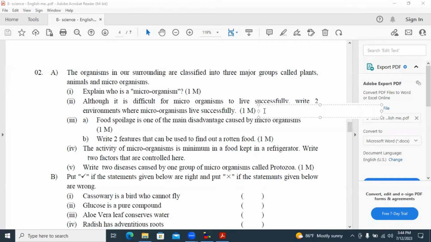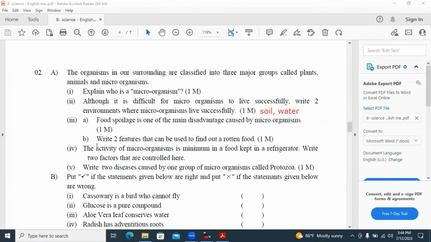But here, according to the question, they are asking the normal environments that the microorganisms can live successfully. So the answer may be soil, water, atmosphere. I will type only two answers here, soil and water. Atmosphere also correct.